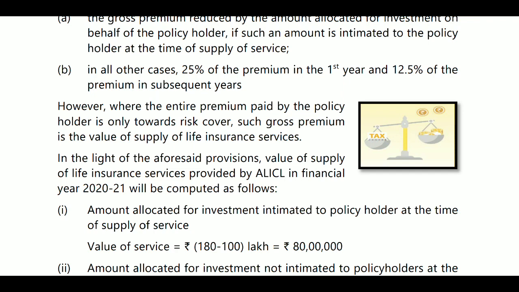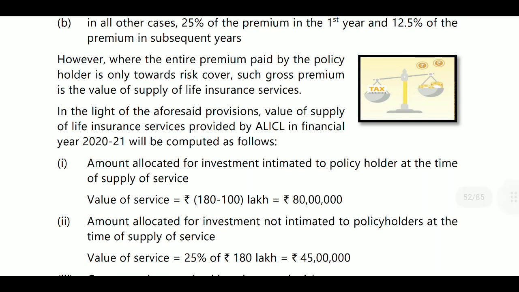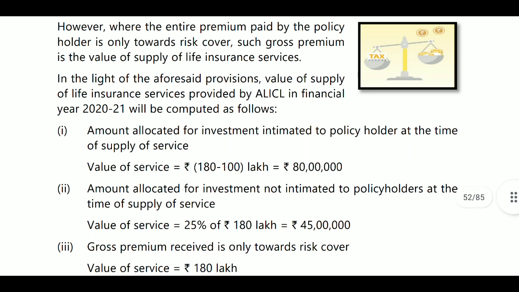So as per provisions, first question answer. Amount allocated for investment intimated to the policy holder at the time of supply. Then value of supply is equal to 180 minus 100. That is gross amount deducted by the investment amount. 80 lakhs. 80 lakhs will be value of supply. Okay.